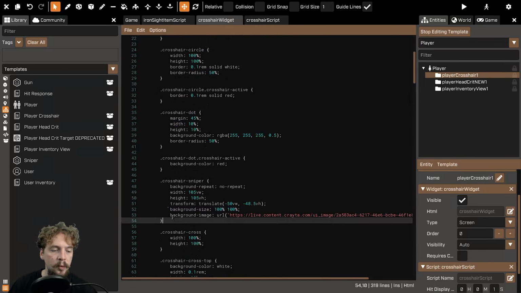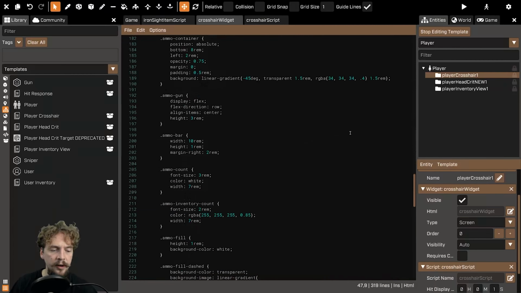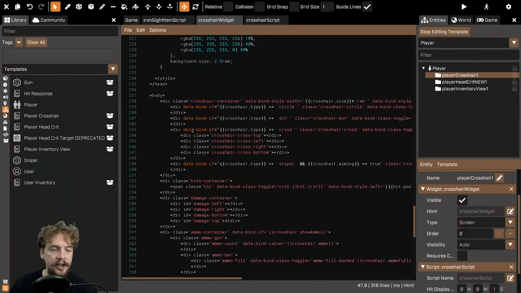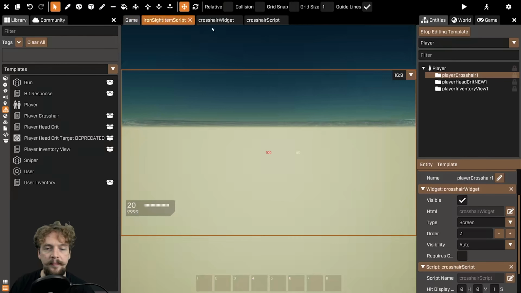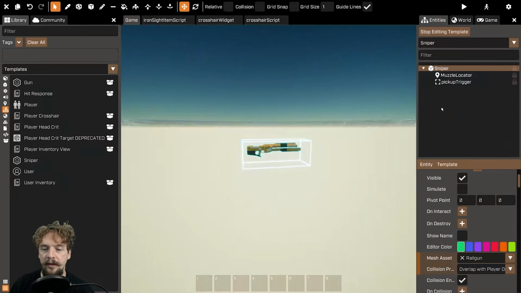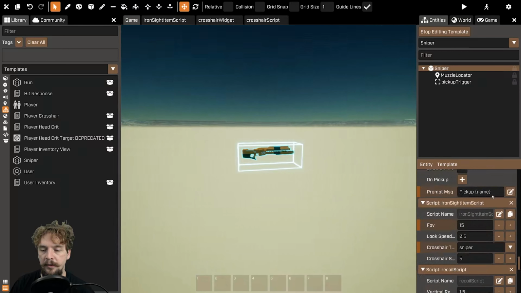Once I'd created that CSS class, I scrolled down to my HTML and copied this div with the dot class, pasted it below the cross class, and changed the crosshair type to sniper. So this class will only display if the sniper crosshair type has been selected. Then I did a little bit of logic by going to my iron sight item script, which you can find on your gun template: sniper, iron sight item script, the one where we were editing the FOV.